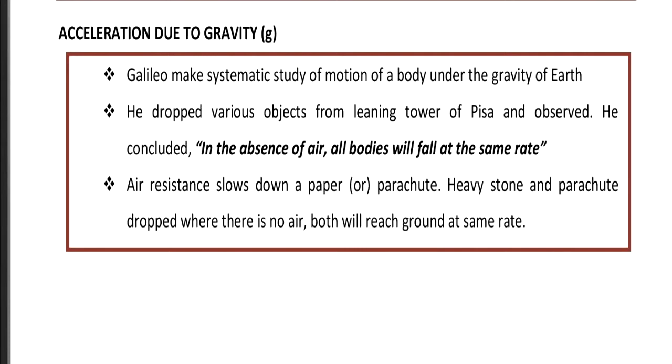Next, acceleration due to gravity, which is small g. Galileo made a systematic study of motion of a body under the gravity of Earth. He dropped various objects from the leaning tower of Pisa and observed. He concluded that in the absence of air, all bodies will fall at the same rate. Air resistance slows down a paper or parachute. A heavy stone and a parachute dropped where there is no air will both reach the ground at the same rate.